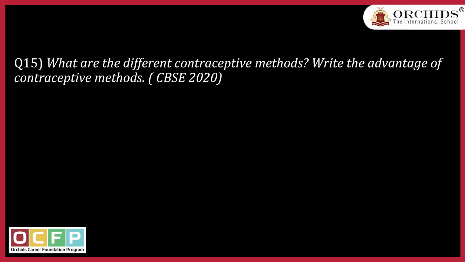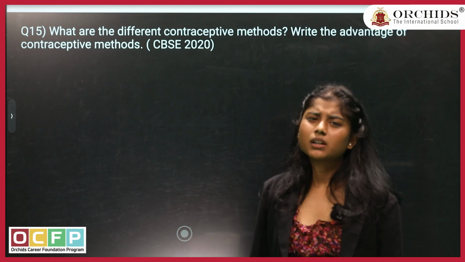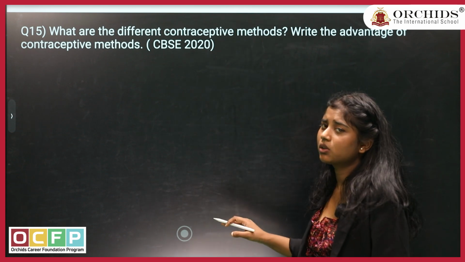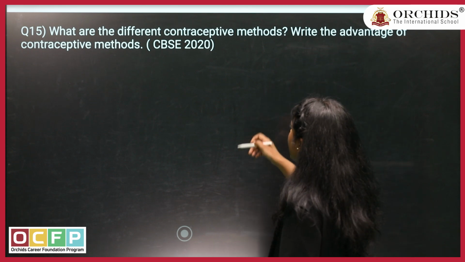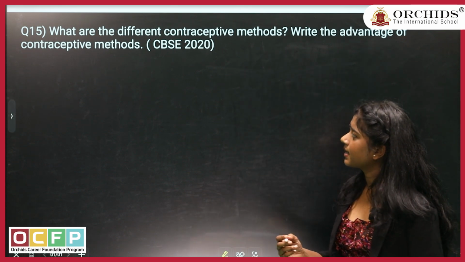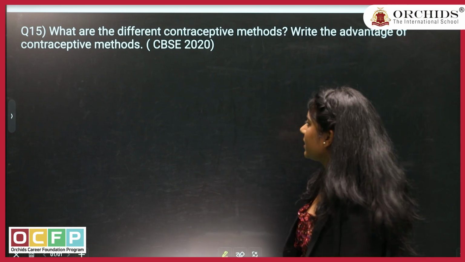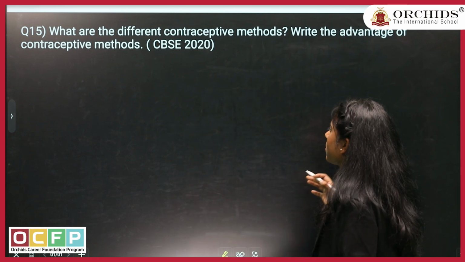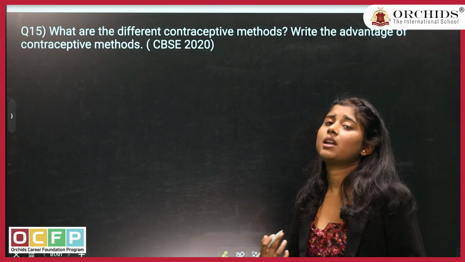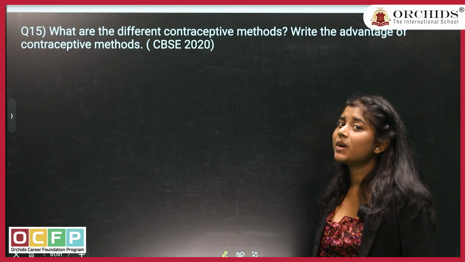Next question. Last question, it was there into 2022. Usually they ask this question in 1 or 2 marker. They ask you this question in 2 mark or 3 mark question, where they ask you about the contraceptive methods. Or what they can do is, they can give you a situation based question or a case study where they will be giving you a para about the contraceptive methods. They can give you a para over growing population, and they will be asking you about the contraceptive methods.